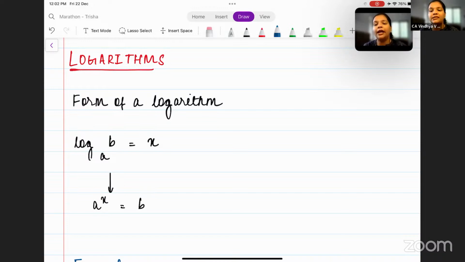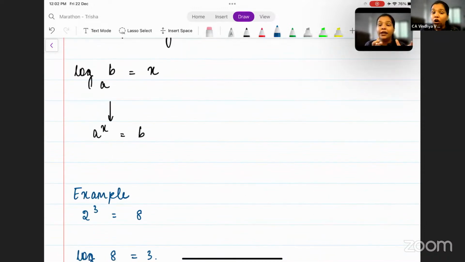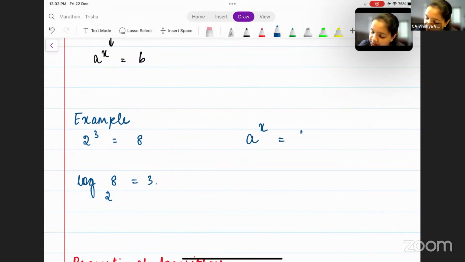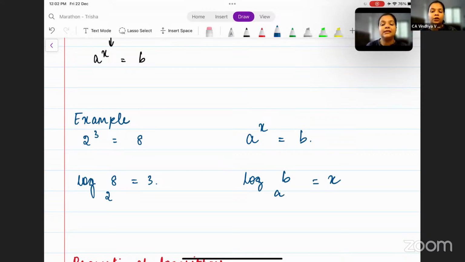So now what is the form of a logarithm? The form of a logarithm is given as log b base a is equal to x. Which means it can also be written by removing the log as a to the power x is equal to b. All right. Now see this example here. We have 2 to the power 3 is equal to 8. Now this 2 to the power 3 is in the form of a to the power x is equal to b. Now this can also be written as log b base a is equal to x, which means log 8 base 2 is equal to 3. This is your general form of a logarithm.